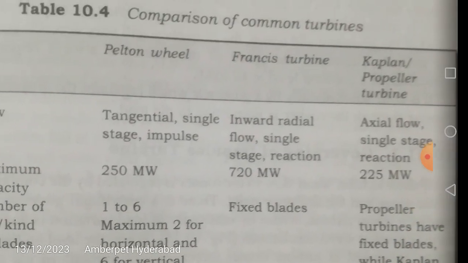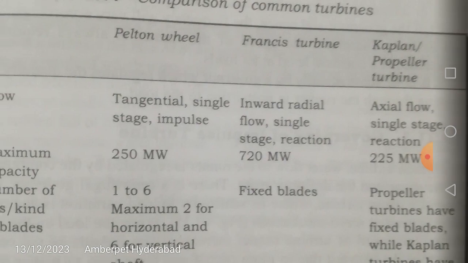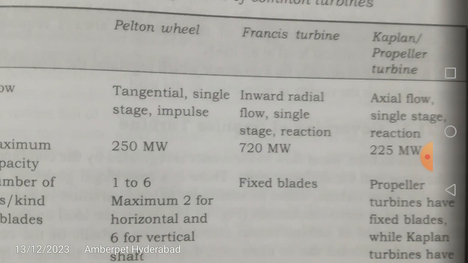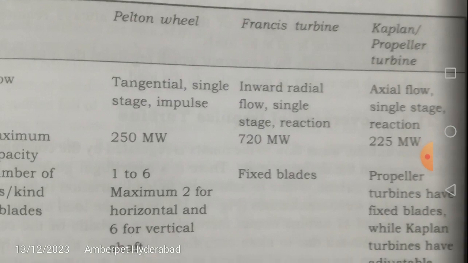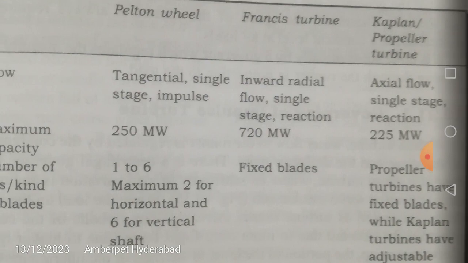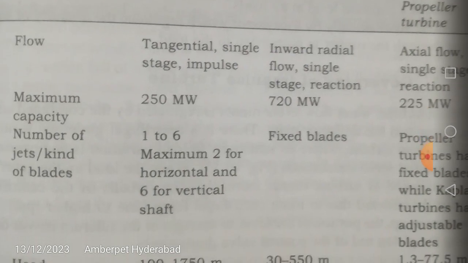Let us come to the Francis turbine. This basically belongs to the type of inward radial flow and single stage, and of course it's a reaction turbine. In the reaction turbine we know that both kinetic energy, that means velocity head, and the pressure head P by gamma also contribute towards the mechanical power or shaft power generation. In this, the maximum capacity is going to be 720 megawatts.